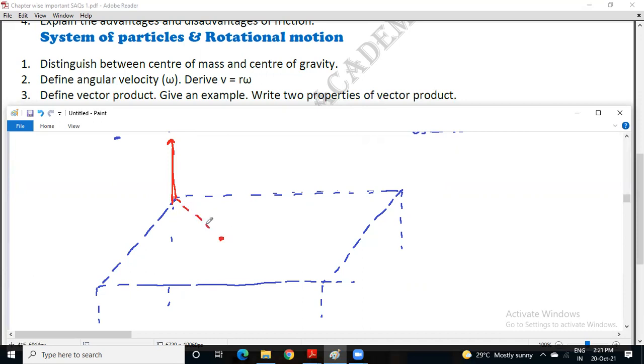Let me call this the radius, or otherwise take the first vector P here. You apply a force like this on this particle. Here is the particle.